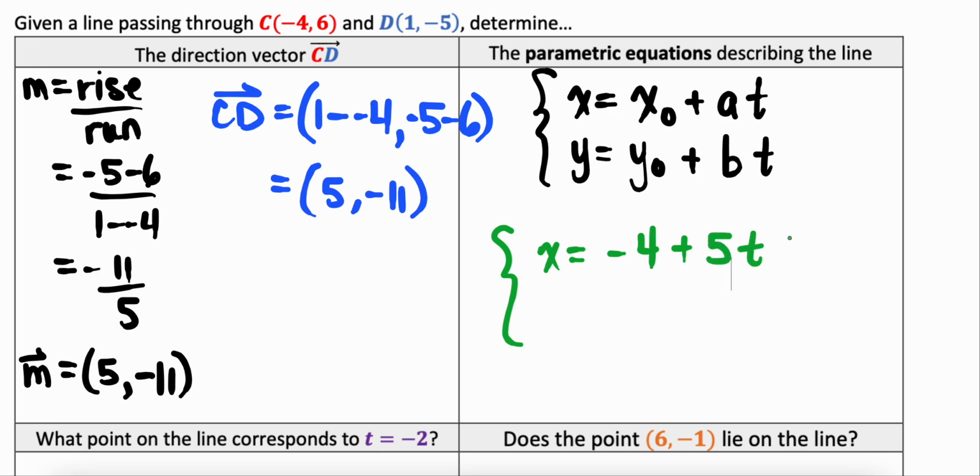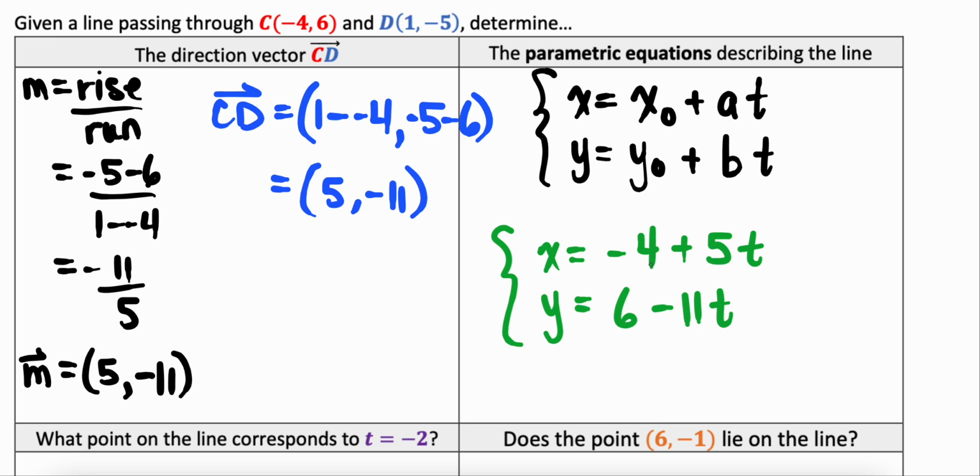And my t is my random variable. For my y, I'm going to use my 6 because that's the y component of C, plus my rise, in this case it's -11, and then my random variable t. So this would be the parametric equation of a vector, or line represented by a vector.